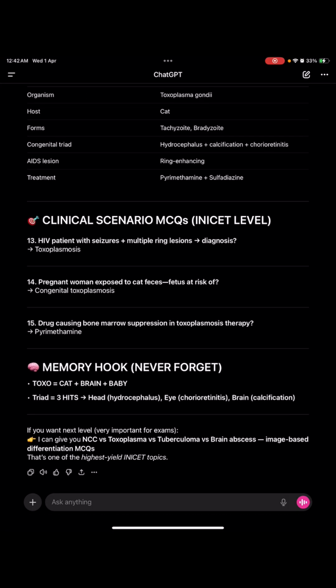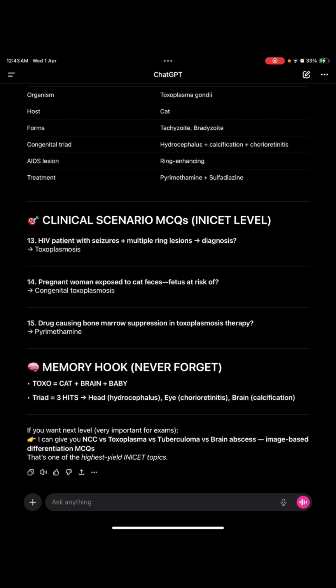HIV patient with seizures, multiple ring lesions, and the diagnosis is what? Toxoplasmosis. Pregnant woman exposed to cat feces: she's cleaning the cat feces, and then through the oral route, she's consuming the tachyzoids, and then the fetus is at risk of congenital toxoplasmosis. And the drug causing bone marrow suppression in toxoplasmosis therapy is pyrimethamine, which is prevented by giving folinic acid. Then toxo means cat, brain, and baby. Okay, we have to remember this.